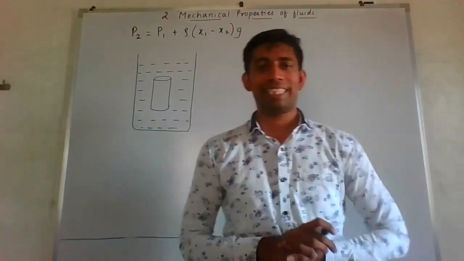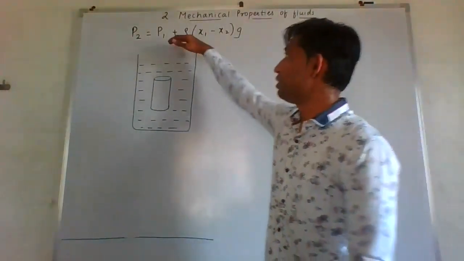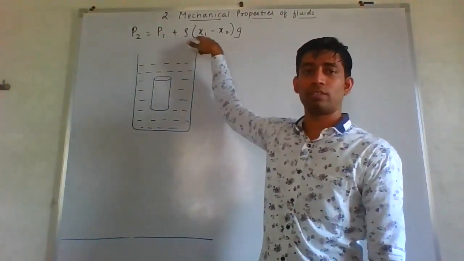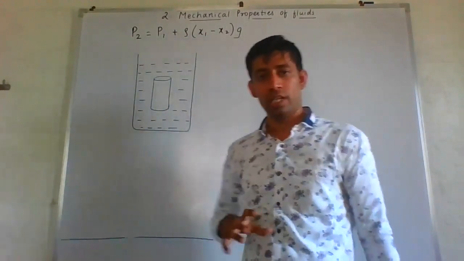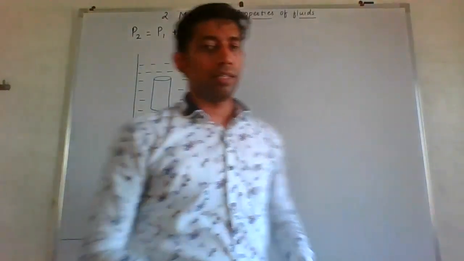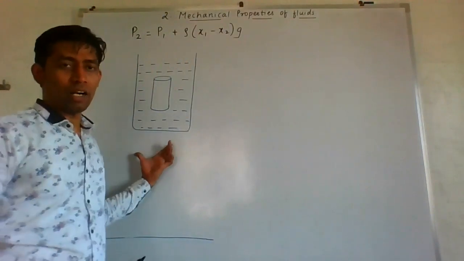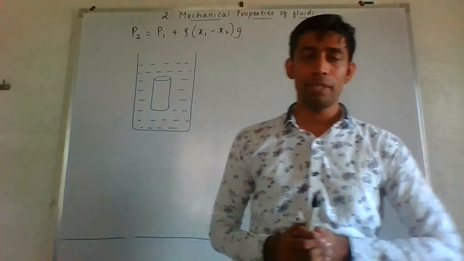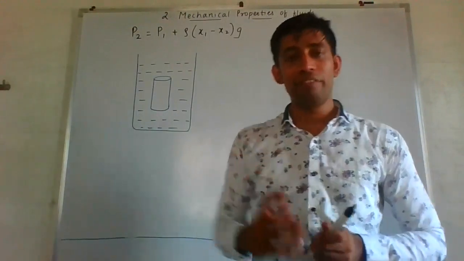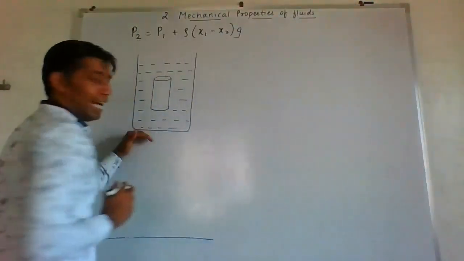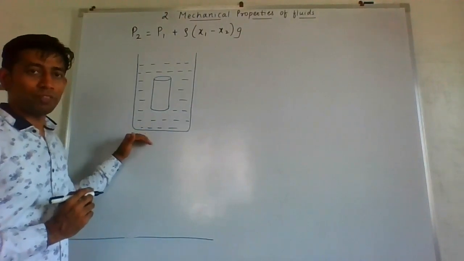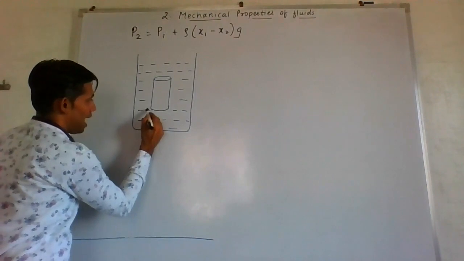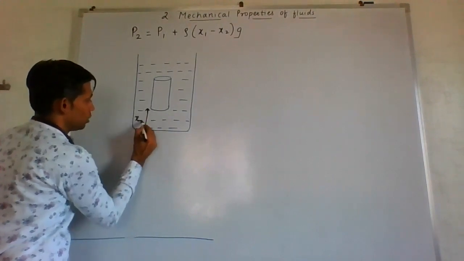Okay, so now our next derivation is this P2 equal to P1 plus rho x1 minus x2 into G. Here the diagram is, there is a vessel. Inside that vessel we have a cylinder kept. Okay, and let me define you the terms. The height from the bottom of this vessel till this point is termed as x2.